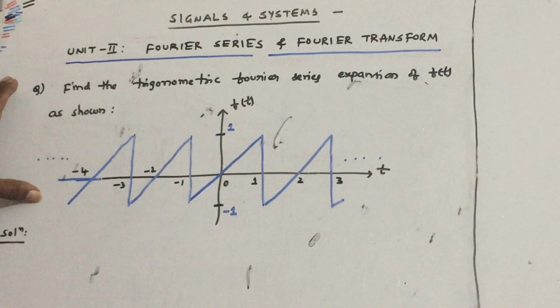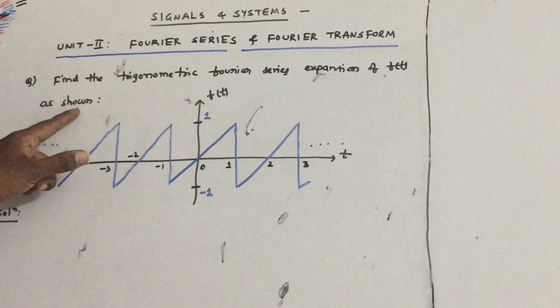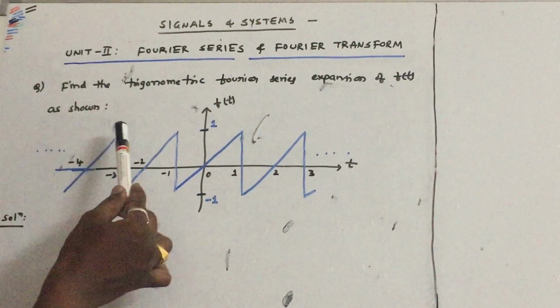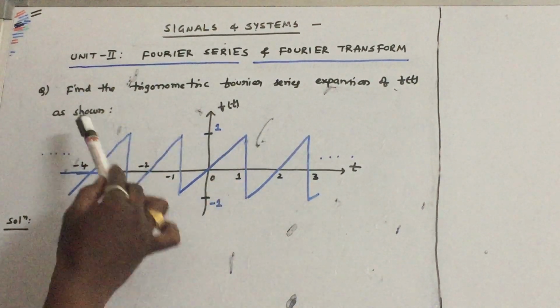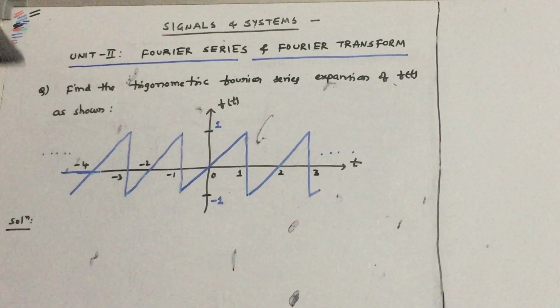Hi, let us see this problem. Find the trigonometric Fourier series expansion of f of t as shown. So this is the waveform which is given. We want to find out the trigonometric Fourier series expansion of this waveform.